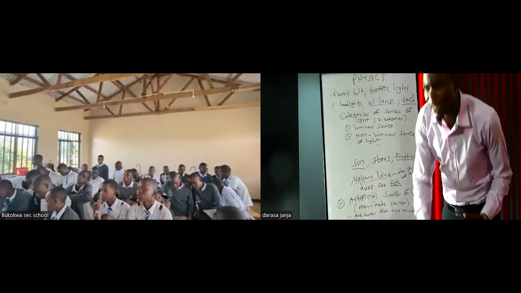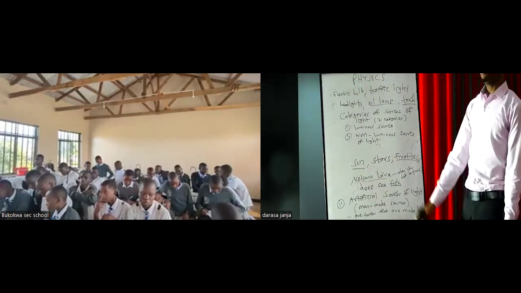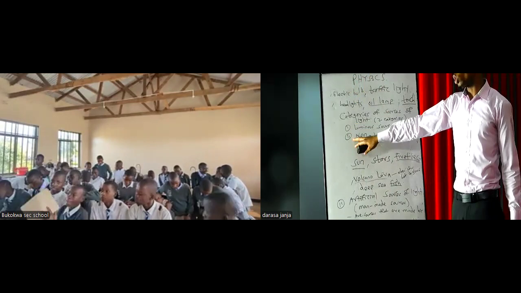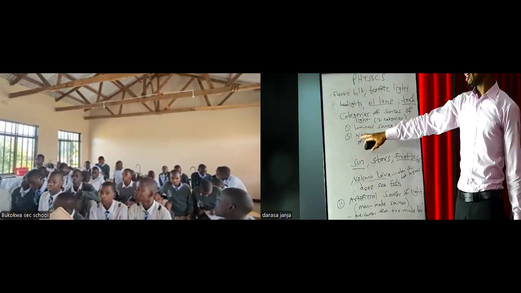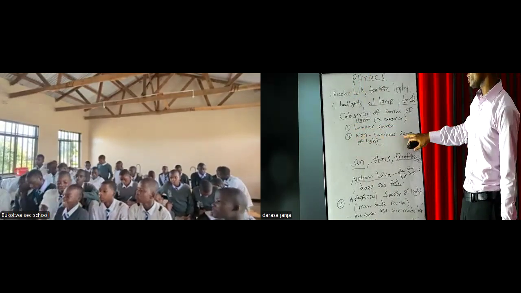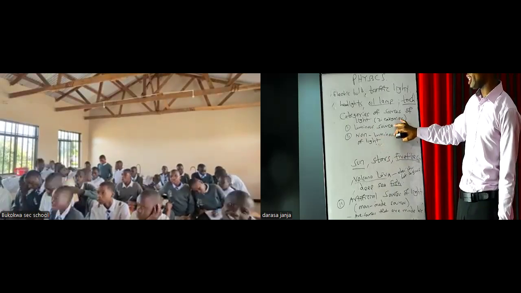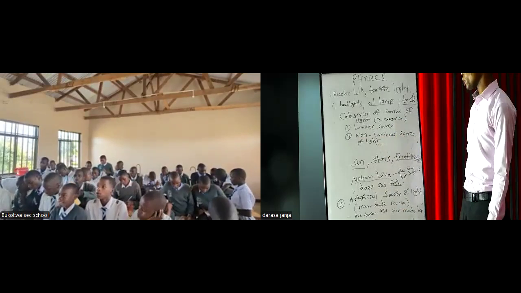No matter if it is natural or artificial, we group them into two categories. Number one is the luminous source of light, and the second one is the non-luminous source of light. Now let us see what is the difference between the luminous and the non-luminous sources of light with examples.